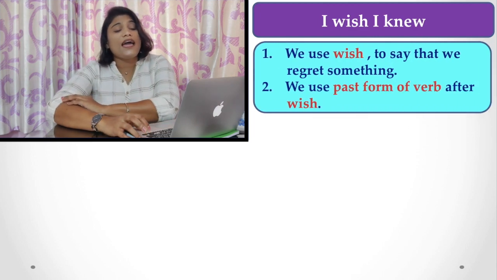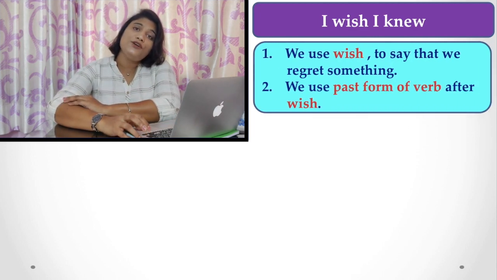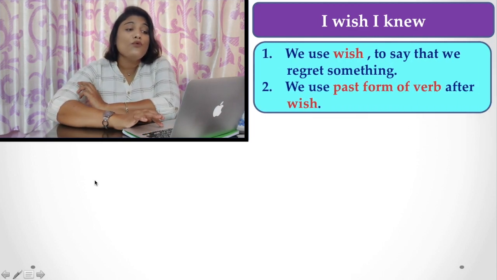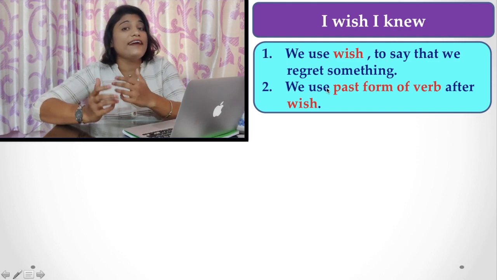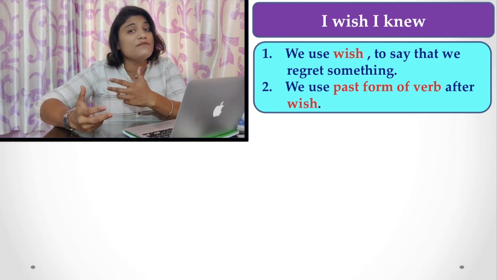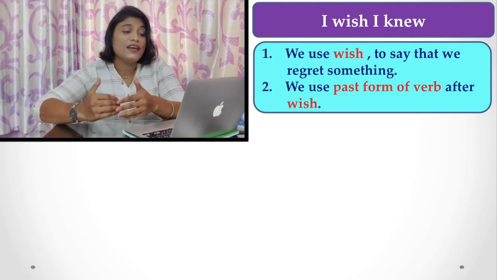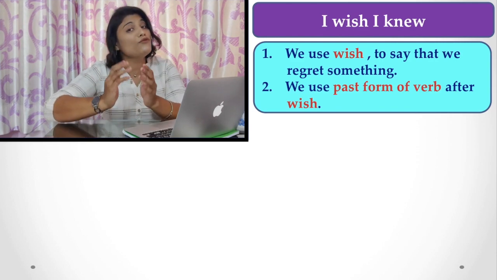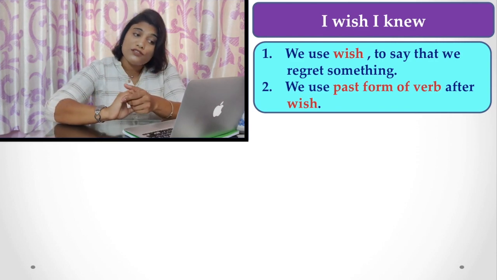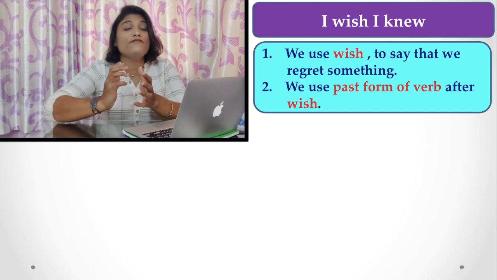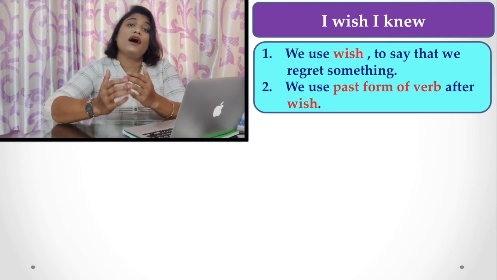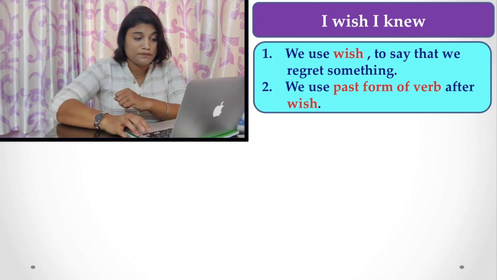Now, "I wish I knew." Where do we use that? We use "wish" to say that we regret something. When we are regretting something, that is, we want something but we don't get it, we use wish. And with wish we also use the past form of the verb when we are talking about the present situation.